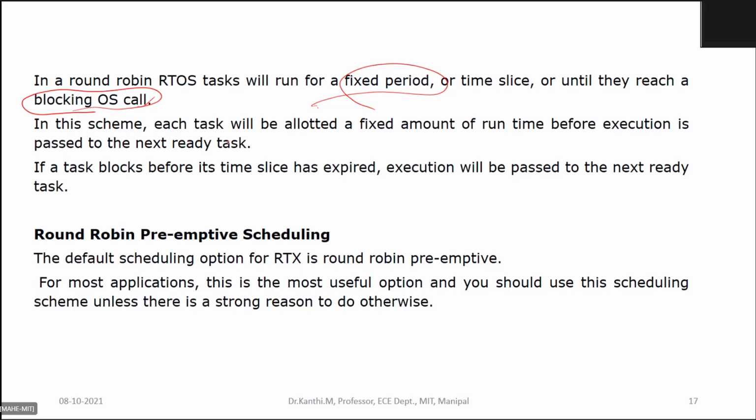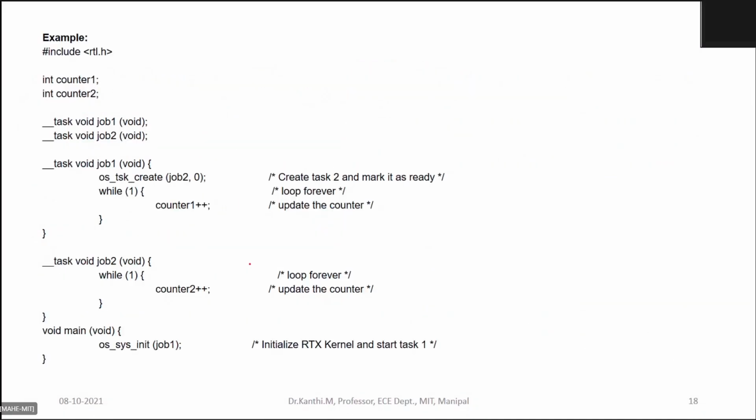In this scheme, each task is allocated a fixed amount of run time before it is passed to the next ready task. So this is round robin preemptive scheduling. This is the default option.